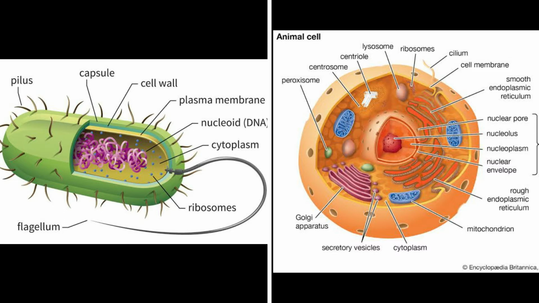Prokaryotic cells and eukaryotic cells are two types of cells that exist on Earth. There are several differences between the two, but the biggest distinction is that the eukaryotic cell has a distinct nucleus containing the cell's genetic material, while prokaryotic cells don't have a nucleus and have free-floating genetic material instead.